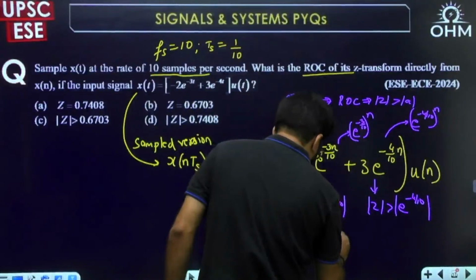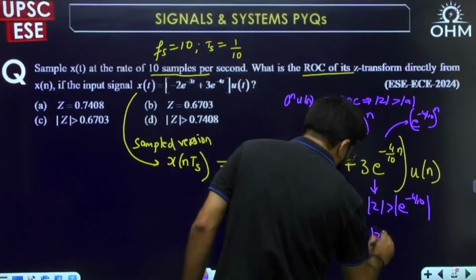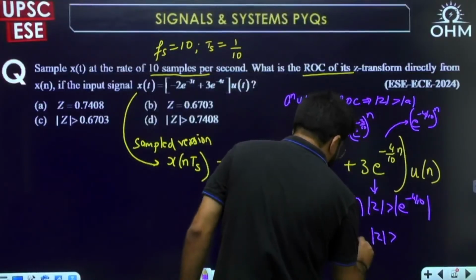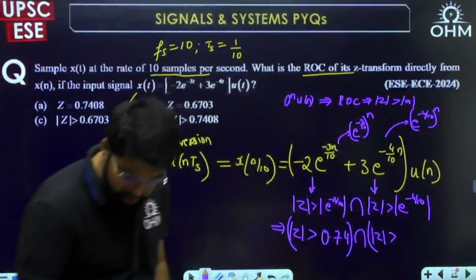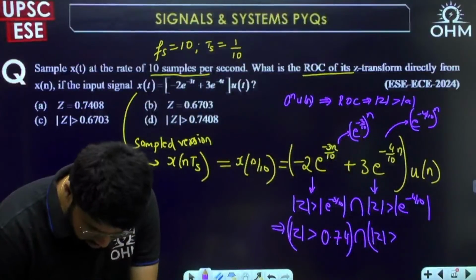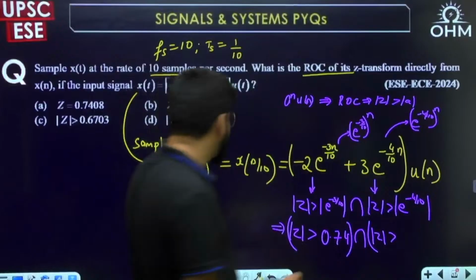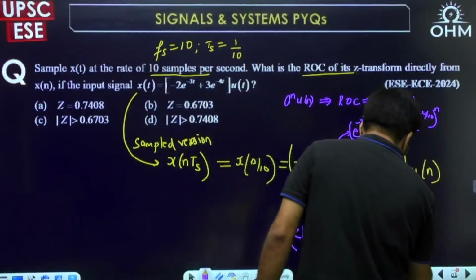0.7408, or approximately 0.74. And this one will be smaller. You need to take the intersection anyways. But this is going to be smaller because this is more negative power. But still, I'll write down the value. This is 0.67.